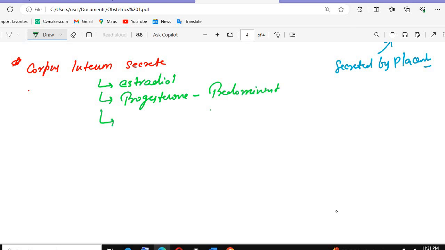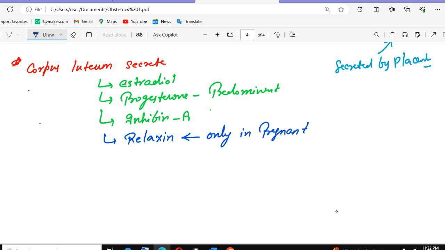And there is inhibin A hormone. Inhibin B, we studied, is produced when FSH and LH act on the granulosa cells and release estrogen. Here it is inhibin A. Also remember there is one more hormone called relaxin, which is secreted only in a pregnant lady.